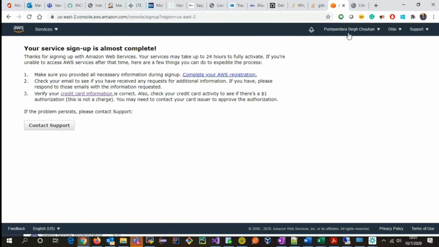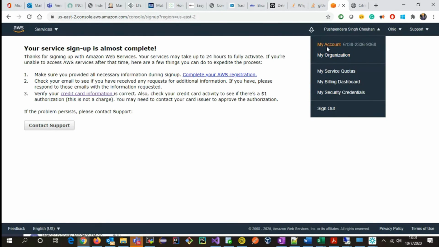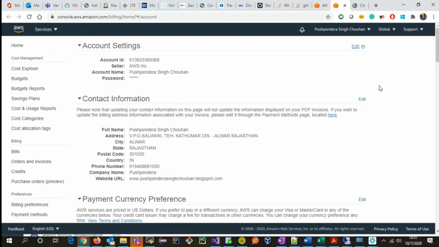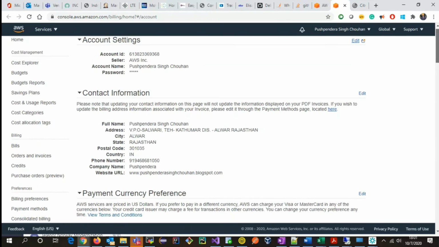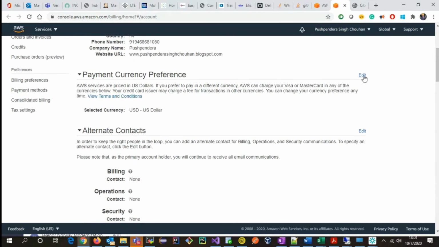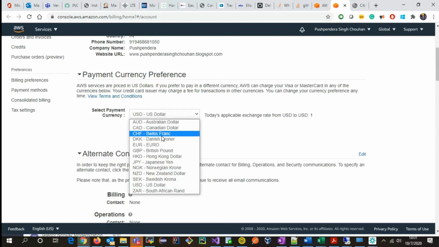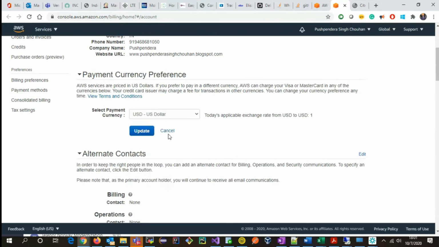But I think we cannot change the payment currency also. That's what I have checked. Because it is India, by default it will be US dollar. Sorry, sir? While creating the account from India, it will be asking for INR only. So there is no INR. Right, but this is for the billing one, right? For billing, you have to pay in USD only. You don't need to change any option in that.